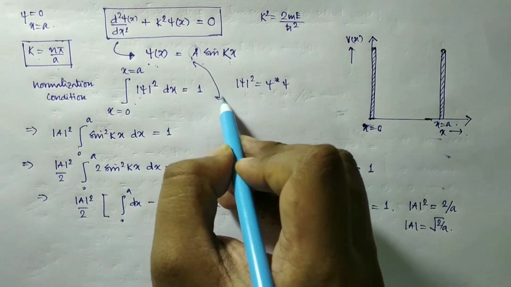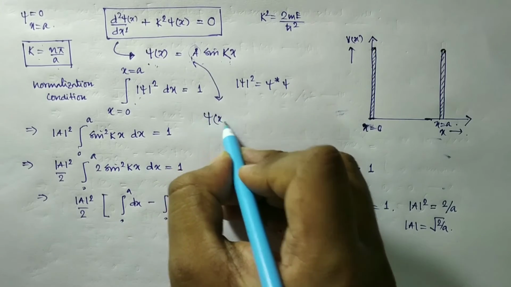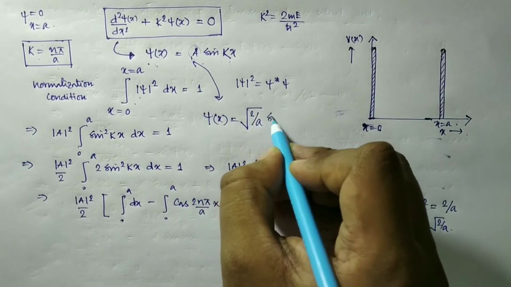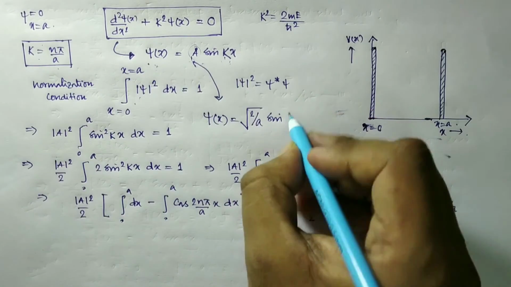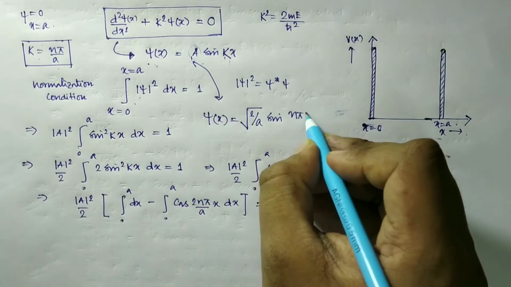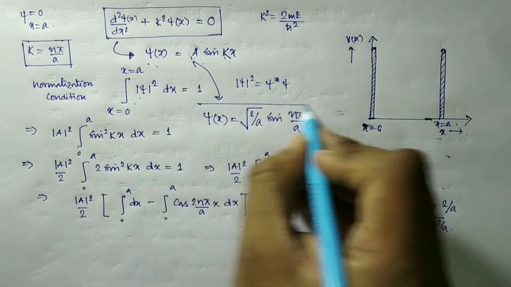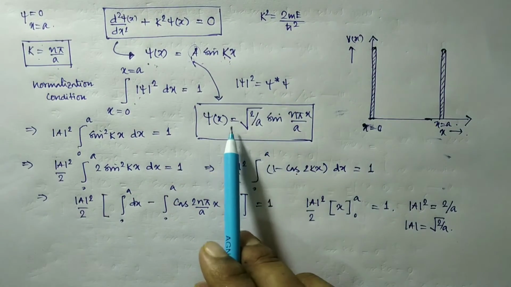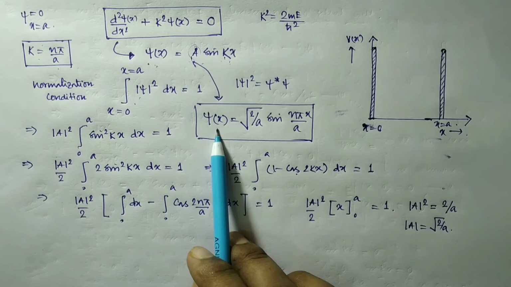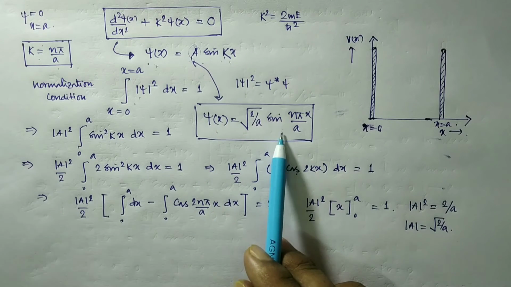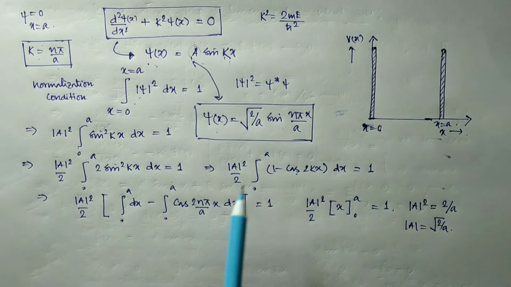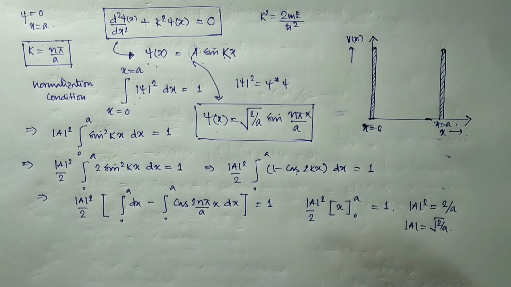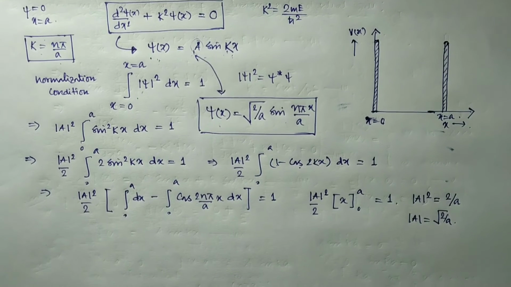So from here we have the normalized wave function, it is root over 2 by a, sin n pi x by a, where k is n pi by a. So one task is complete. We have obtained the expression for the wave function for the 1D potential box, infinite potential box. The wave function is determined, and the second task is to obtain the expression for energy.